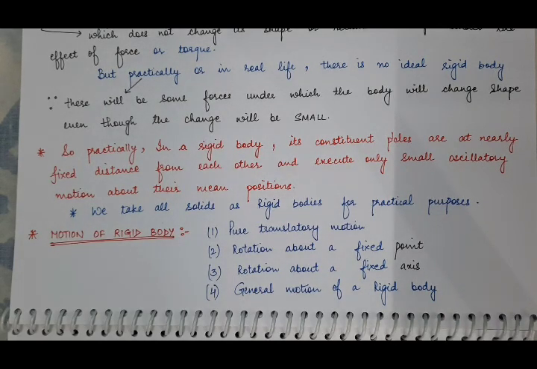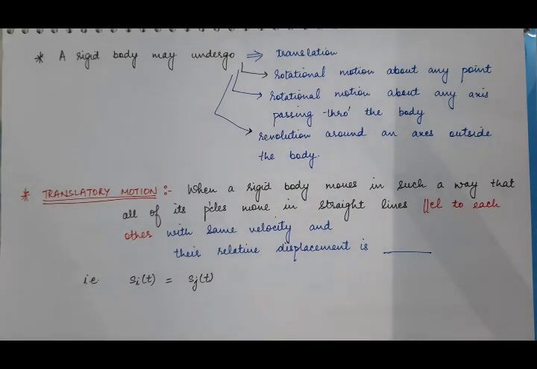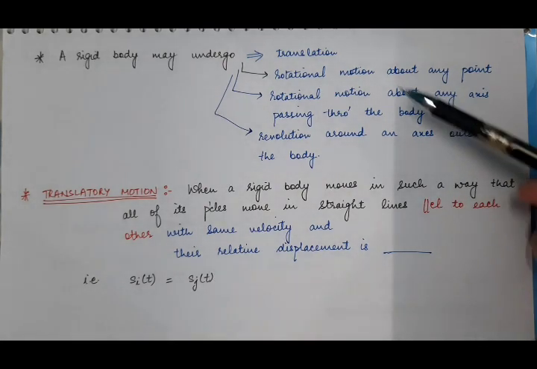And the fourth one is general motion of a rigid body. We'll study all these types of motions of a rigid body one by one in this chapter. So this I have already told you, that a rigid body may undergo translational motion.